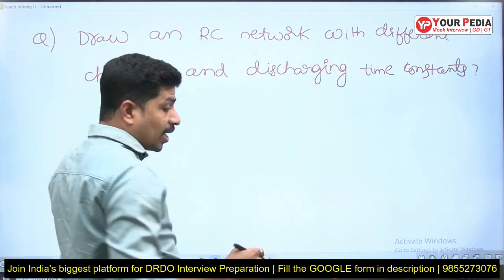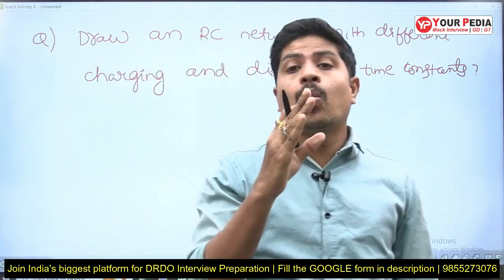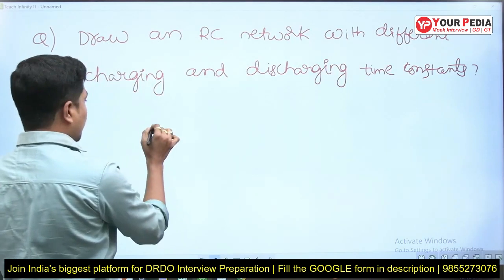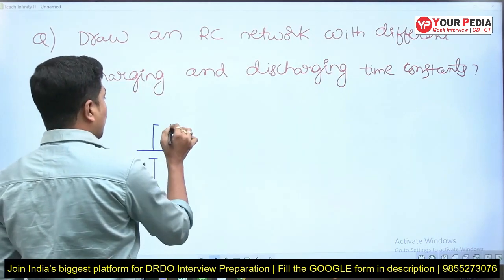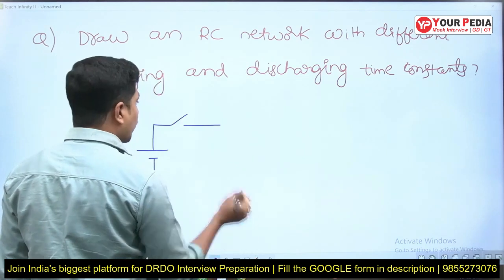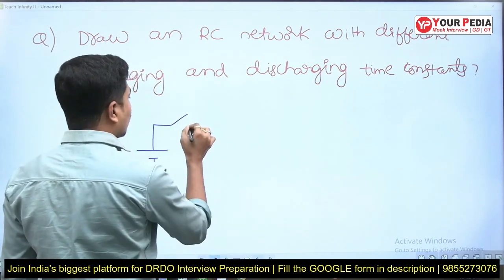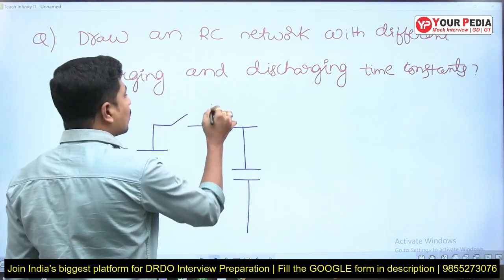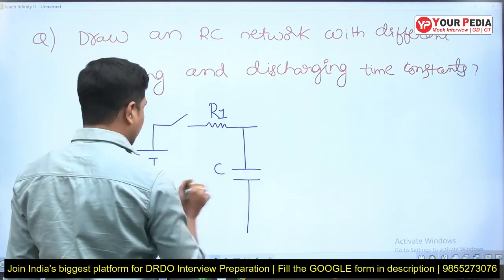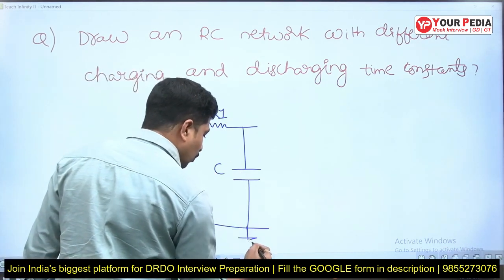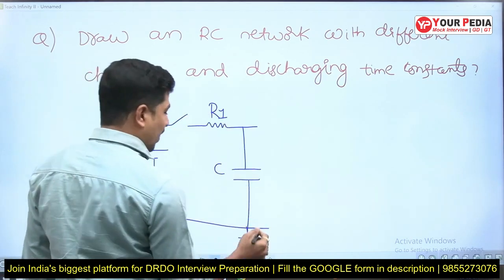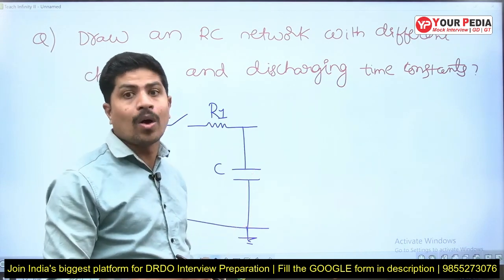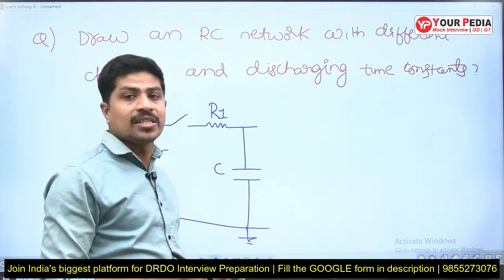Now observe here. What do you want? You want the capacitor to have one charging time constant and another discharging time constant. This will solve our purpose. Observe: I am taking a voltage source and putting a switch here. This is the resistance and this is the capacitance. Let me take this one as R1 and this one as C. From the basics of networks, we know that this voltage source is charging this capacitance. Now tell me, what is the time constant of this circuit? Tau 1 is R1C, the charging time constant.